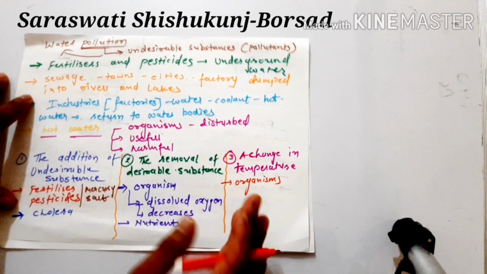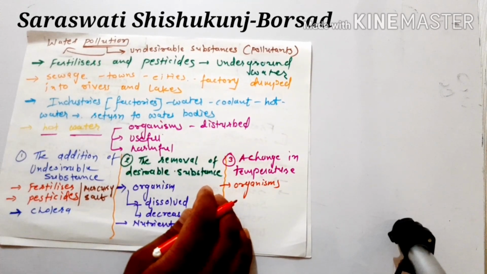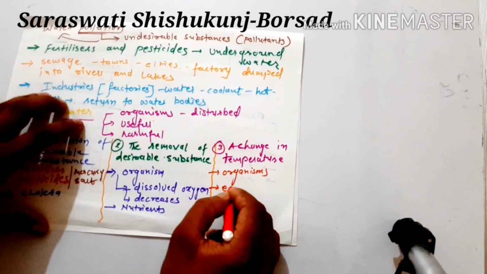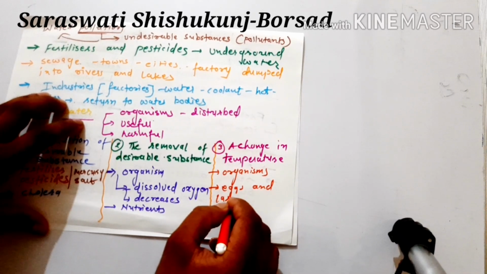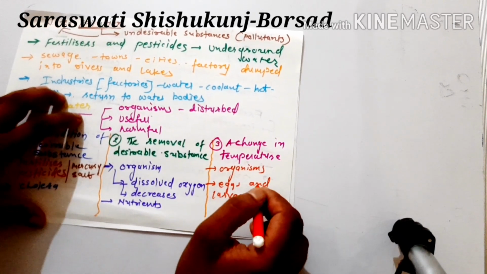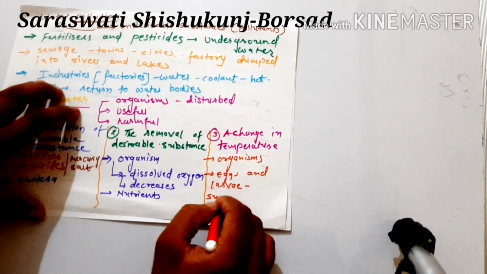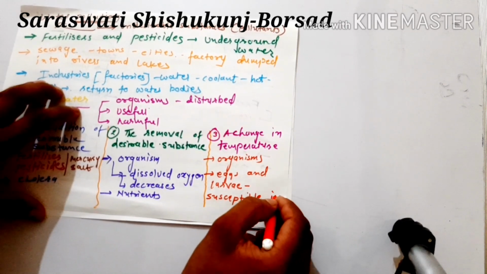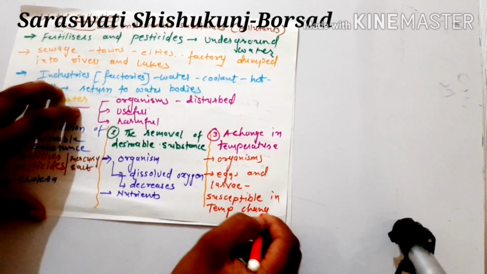If that range of temperature is not maintained, they cannot survive the temperature change, and the eggs and larvae of different animals are susceptible to temperature change.